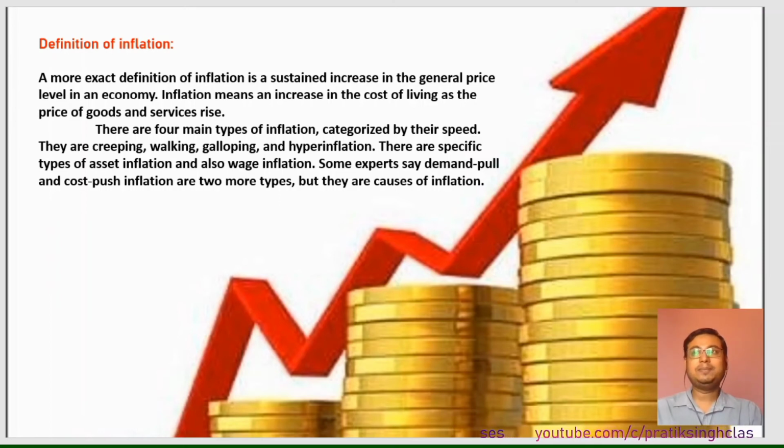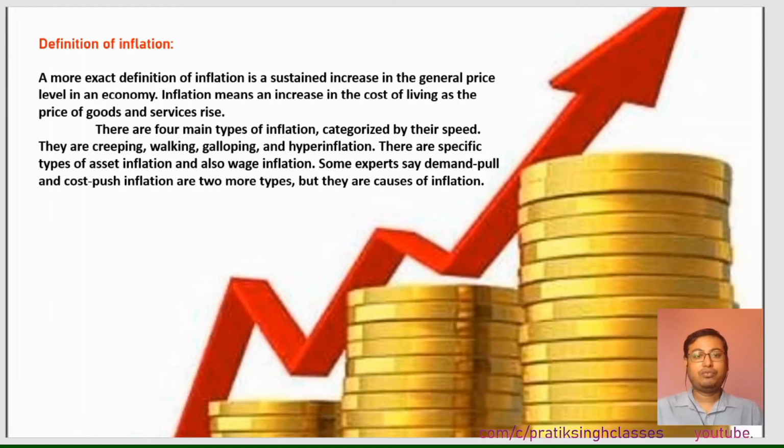The first is creeping. Creeping means the prices are changing at a very small rate. That means if the income has increased, in the same way the prices have increased, or income has increased much but the prices have not increased in that much ratio. So that type of inflation is called creeping inflation.